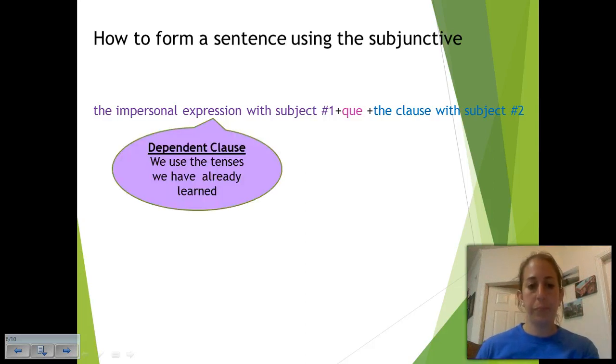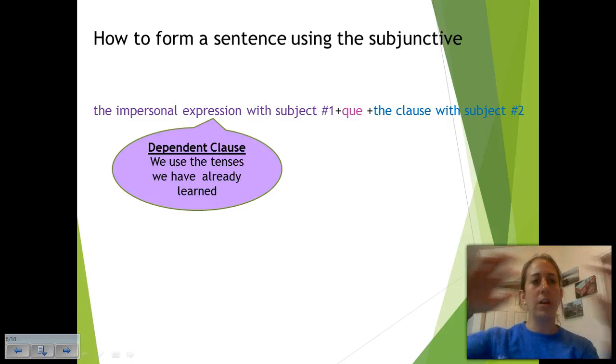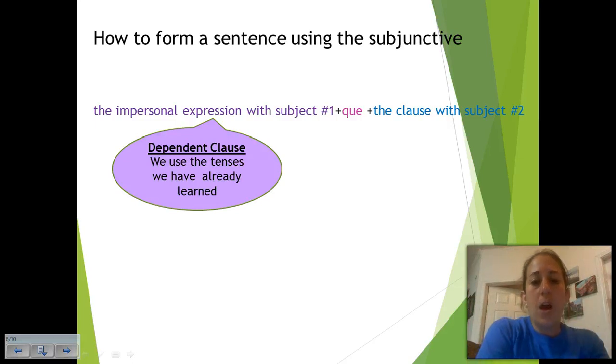Okay? So we're going to jump into English class for just a second. I apologize, but I think this will help you out in the long run in the big scheme of things. All right. You've talked about clauses, hopefully, in your English class. So you've got dependent and independent clauses. What is a dependent clause? We might want to jot that down somewhere on your notes. I think you have a little bubble. Tell me what a dependent clause is. In this case, our impersonal expression is the dependent clause, right?